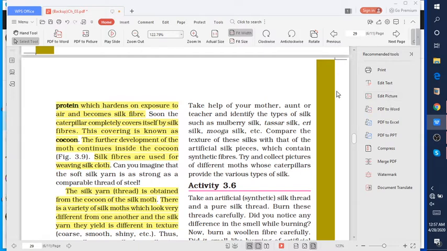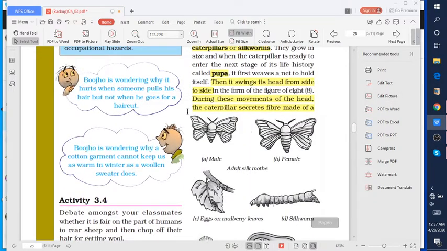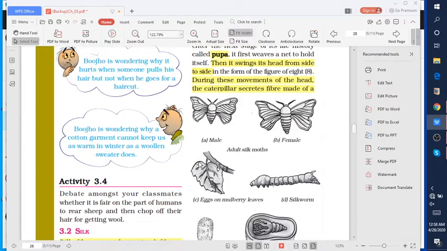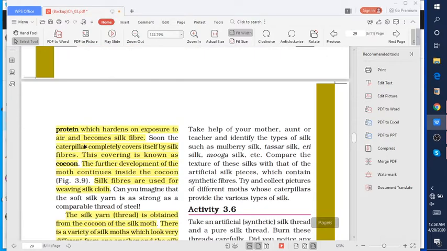So students, how is silk fiber obtained? Silk fiber is obtained when the silk caterpillars swing their heads. This movement secretes fiber, which is made up of protein and hardens when exposed to air to become silk fiber.